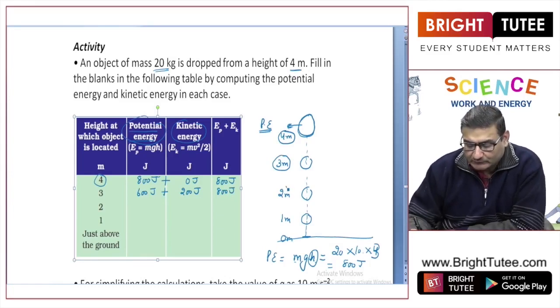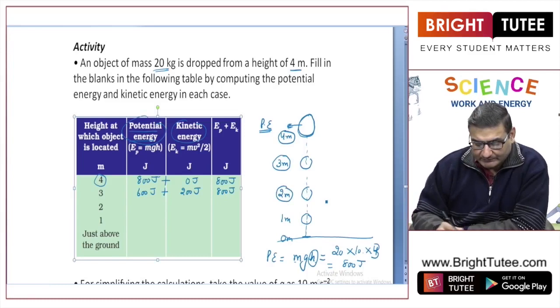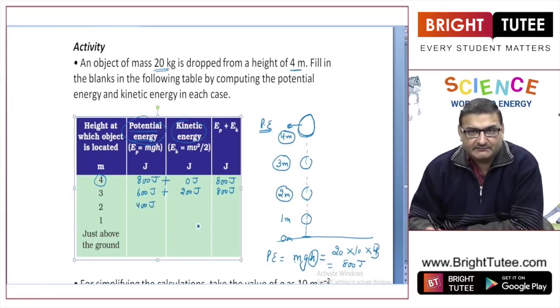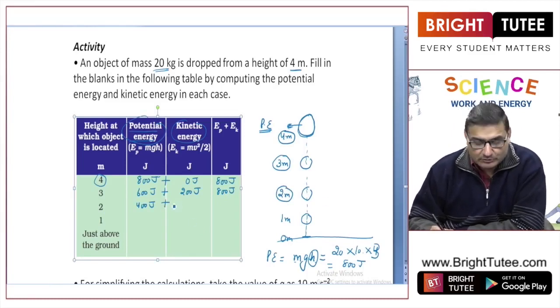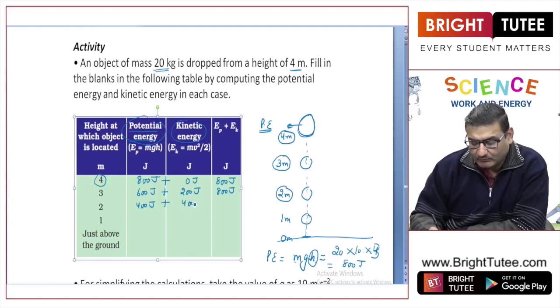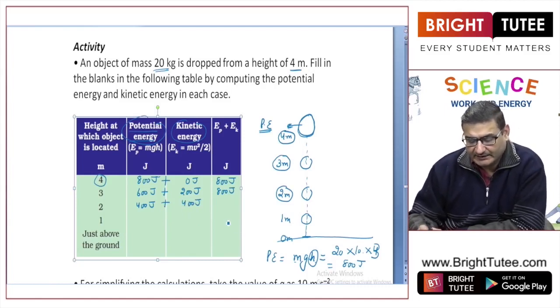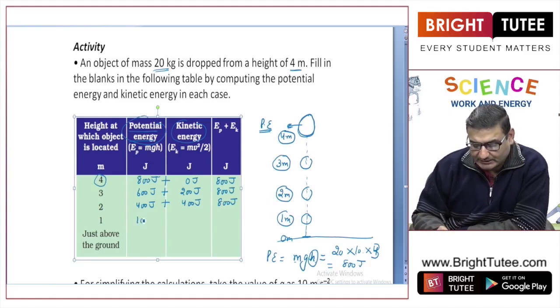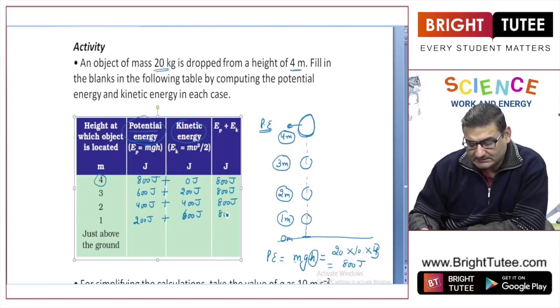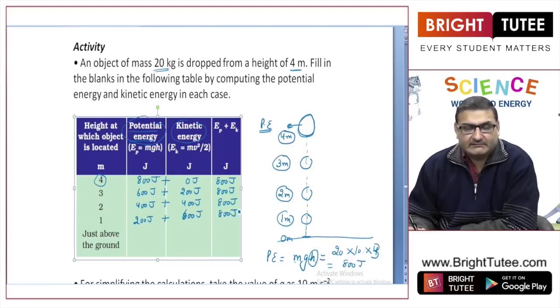At a height of 2 meters, I'll again calculate the values. The value of potential energy will once again decrease. It will become 400 joule, and now because the ball has gained more speed, it will have more kinetic energy in such a way that the total of both is again 800 joule. At a height of 1 meter, the potential energy will be 200 joule and the kinetic energy will be 600 joule, and the sum total will be again 800 joule.